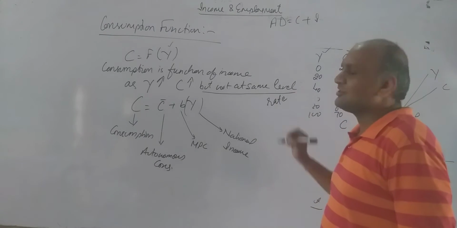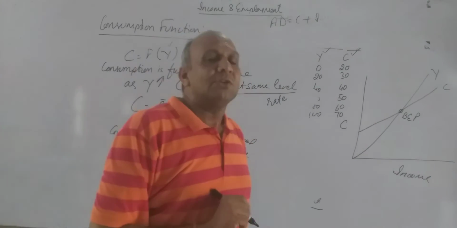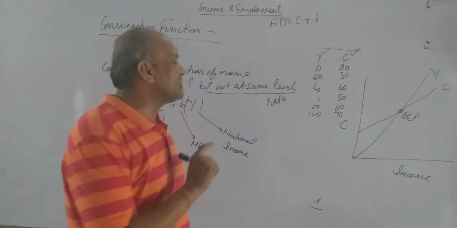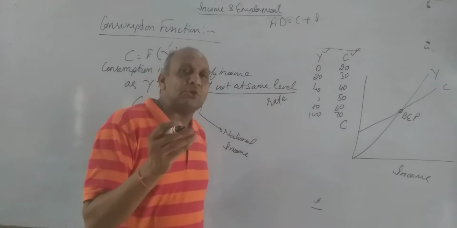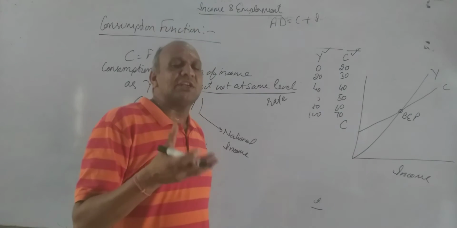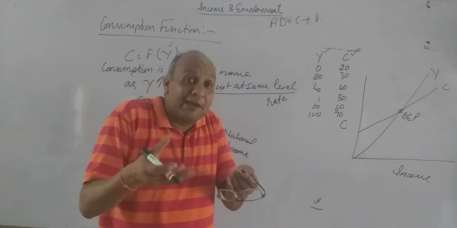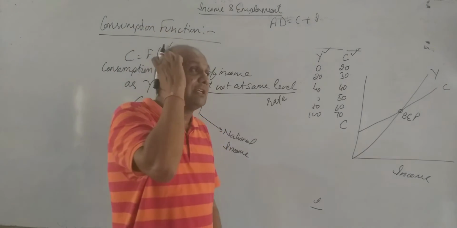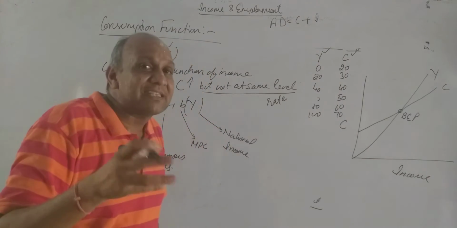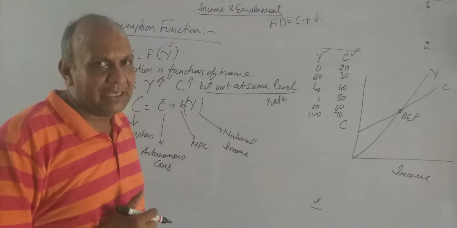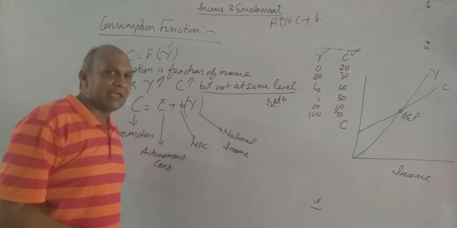What does it mean not at same rate? It means if my income increases by 10%, it is not necessary that my consumption will also increase by 10%. Why it is so? Because it is human nature that as income increases, human tendency starts to save a little bit more. जैसे जैसे इनकम बढ़ती है, एक मनुष्य का नेचर होता है कि इनकम बढ़ने के साथ साथ उसमें सेविंग की प्रवृत्ति भी ज्यादा पैदा हो जाती है. That's why I have used the words but not at the same rate.